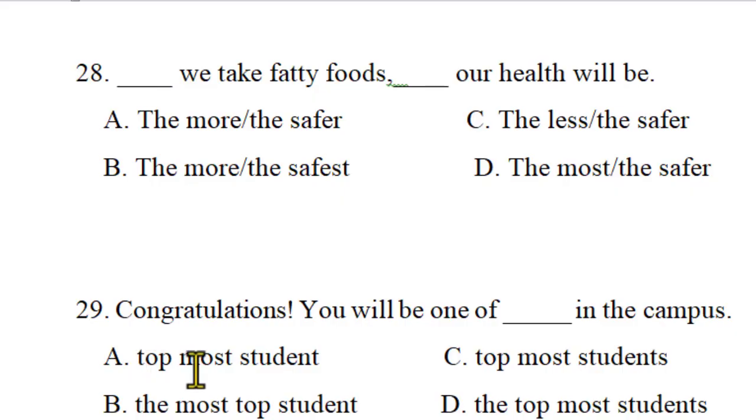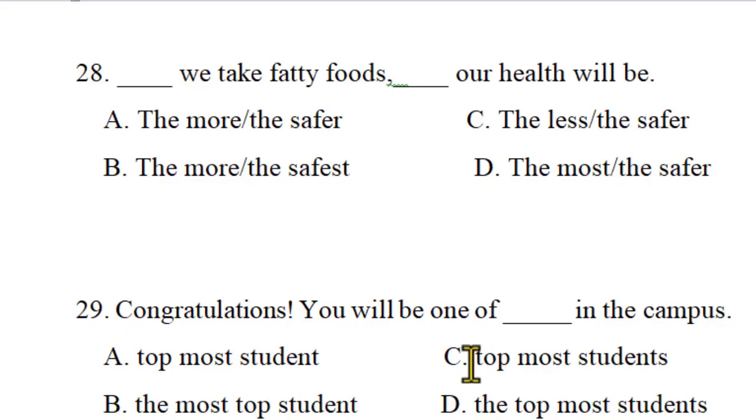The topmost, so topmost, there is no article and the noun doesn't have any suffix s here. The most top is vice versa. Most top, this is high degree. Top means high degree. This one is a normal degree of comparison. Topmost, we cannot say most top, that's wrong.